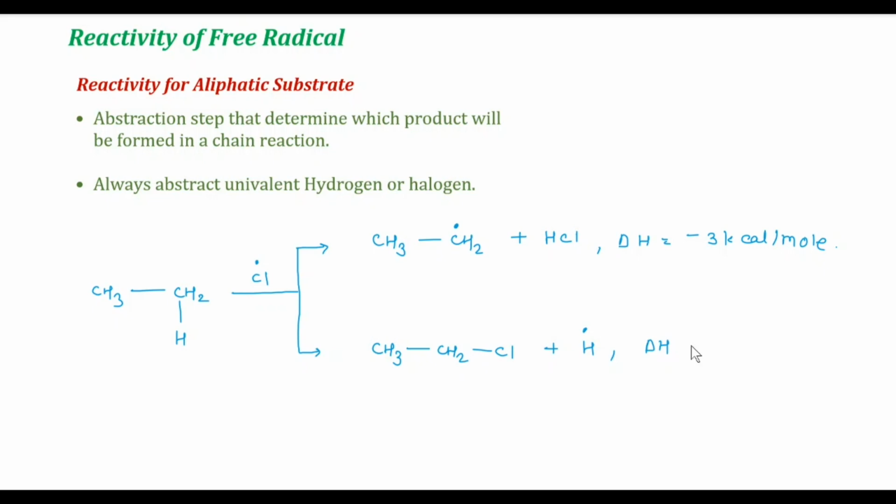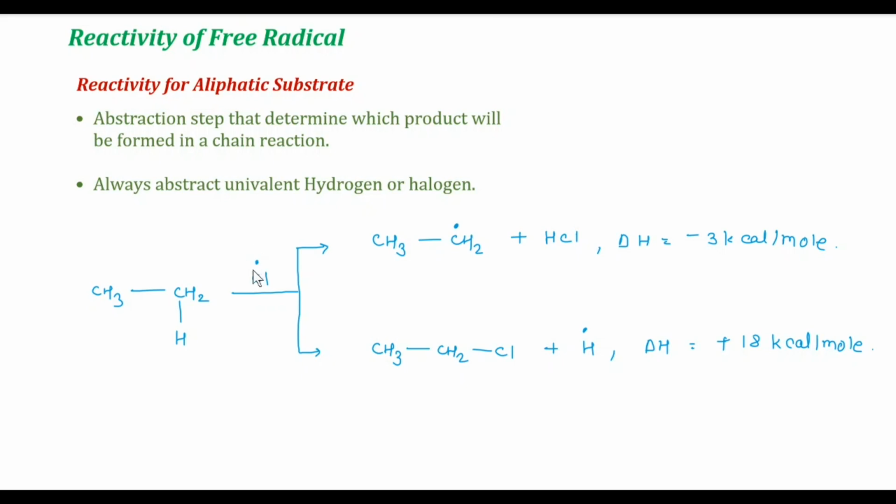The energy required for this reaction is plus 18 kilocalorie per mole, but the incoming free radical or attacking radical always abstracts univalent hydrogen or halogen.